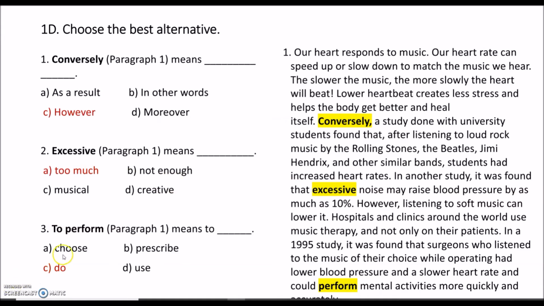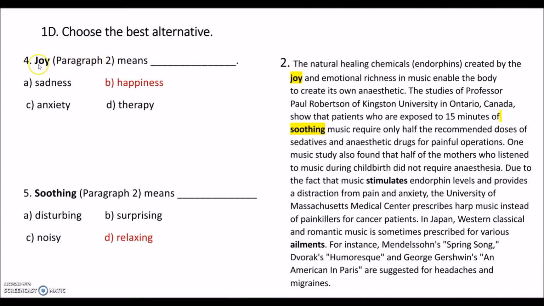And the third one, to perform, means to do. So here it says when the doctors or the surgeons listened to the music they wanted while operating, they could perform mental activities more quickly and accurately. So here perform means do mental activities here. In the second paragraph, joy means happiness.